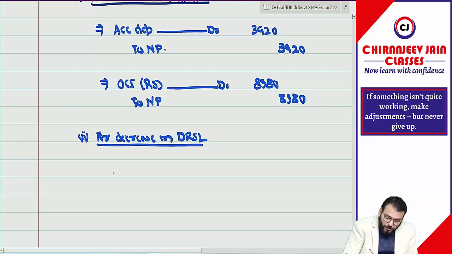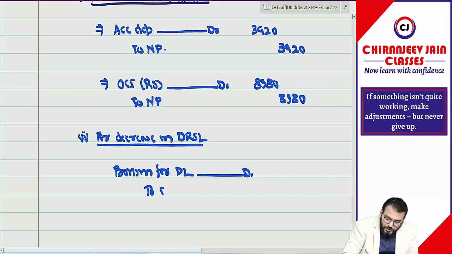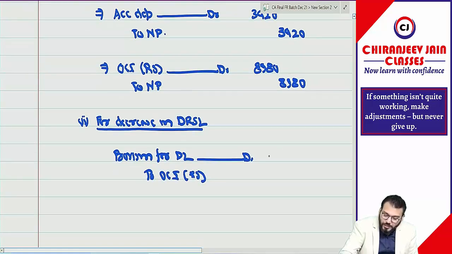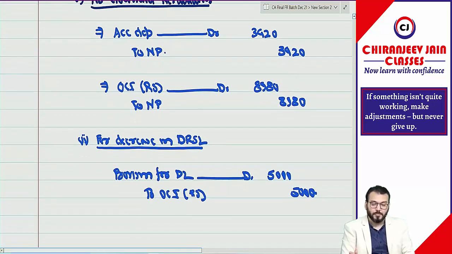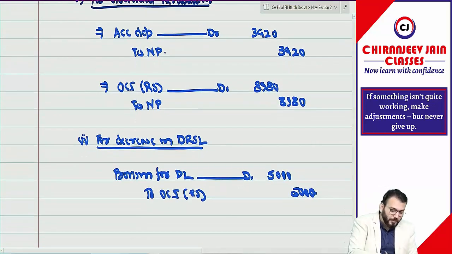What journal entry will we do? Provision for decommissioning liability account debit to OCI revaluation surplus. The amount is 5,000. Understood? Correct? Have you got it?